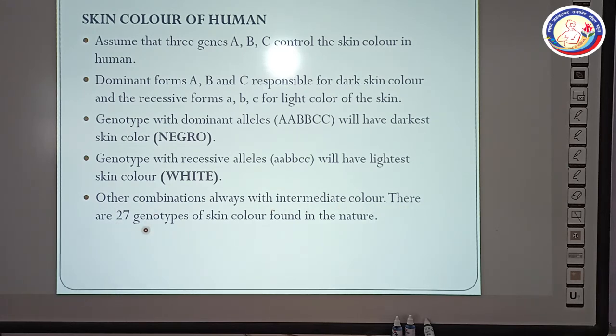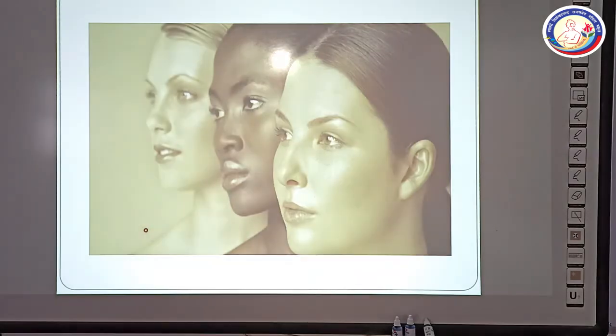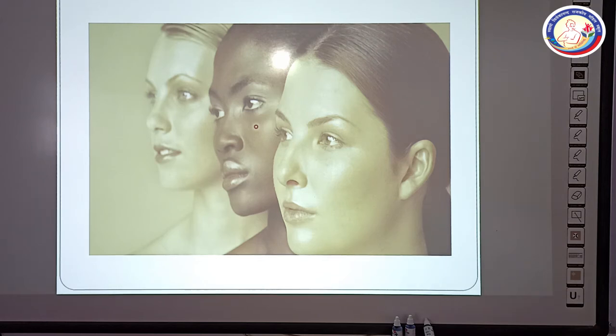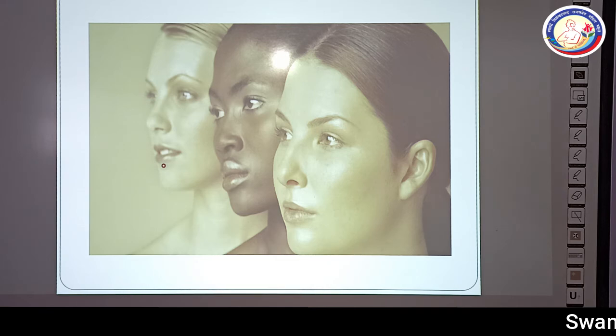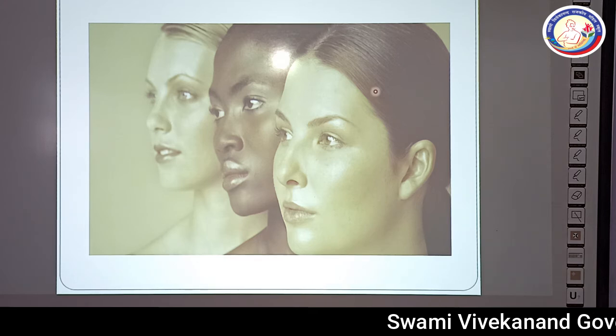There are 27 genotypes of skin color found in nature, although this is beyond your syllabus. You can see the picture here. This is the Negro that has capital A, capital B, capital C, and this is the white with small a, small b, small c, and this is the mulatto. Mulatto, in our language, we see this as wheatish in color.